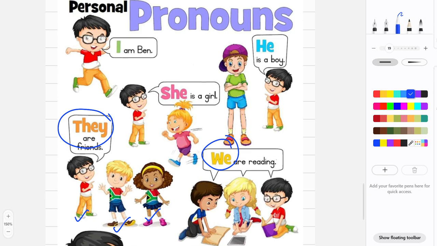We is a pronoun that is also used for multiple people, but in we, you are also included. You're gonna say I, Sarah, Ben, and Peter. We are reading. You are also reading, and these people are also reading. So that is why you have to use the word we. You have to use the pronoun we, because all of you are included. You yourself and your friends as well. But when we talk about they, somebody else, some other people in which you are not included, you have to use this pronoun.